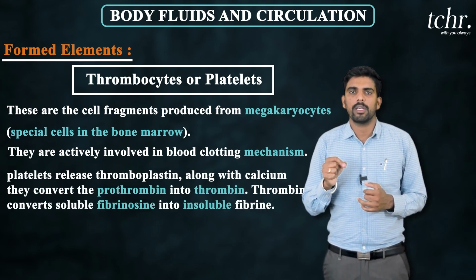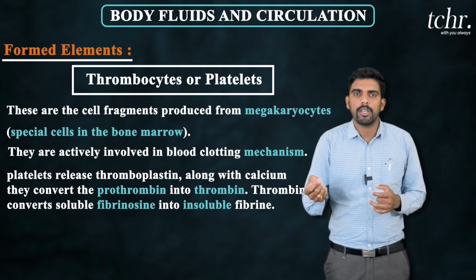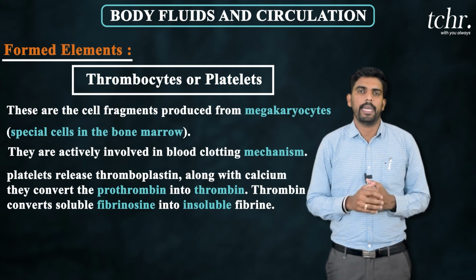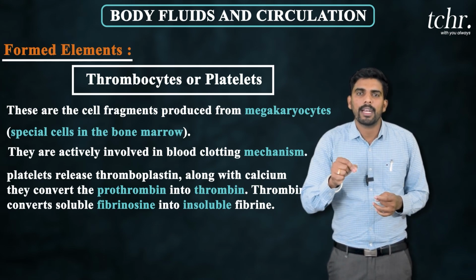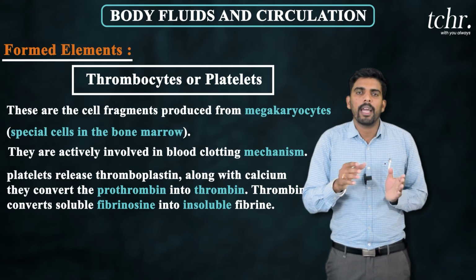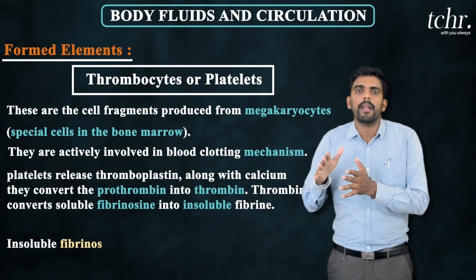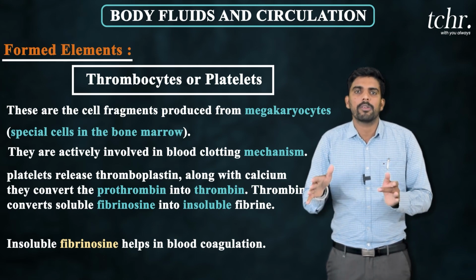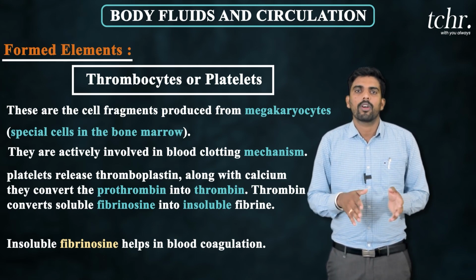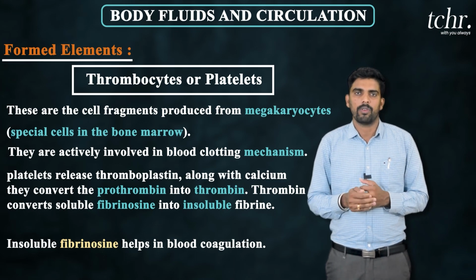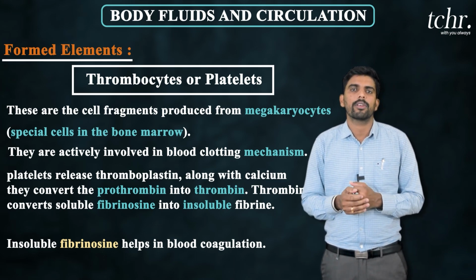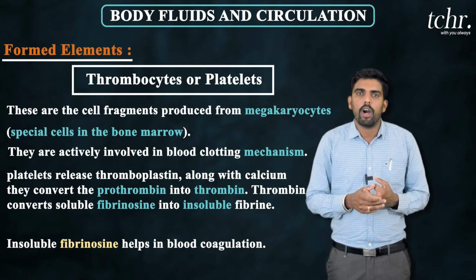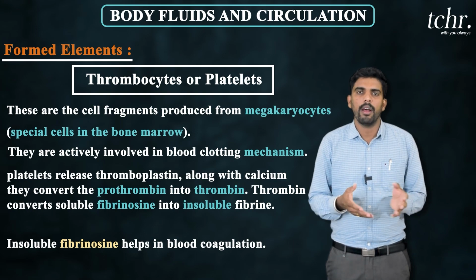That thromboplastin, along with calcium, converts prothrombin into thrombin. Thrombin converts soluble fibrinogen into insoluble fibrin. That insoluble fibrin traps the damaged blood corpuscles and achieves coagulation. Okay, this is the complete blood coagulation mechanism. Platelets are also called thrombocytes, which is another name for platelets.